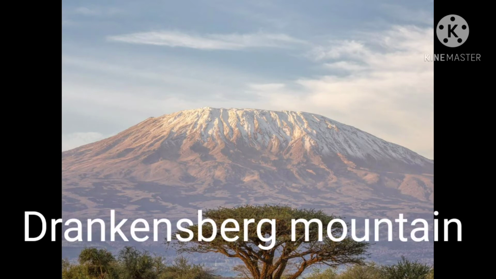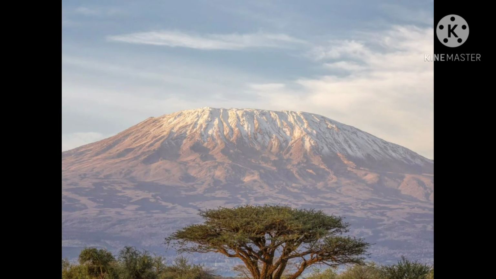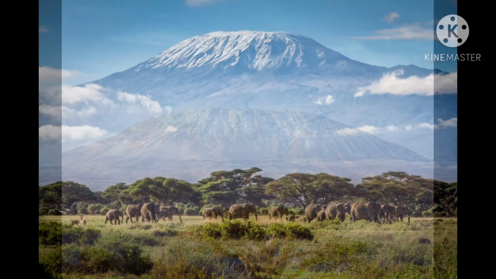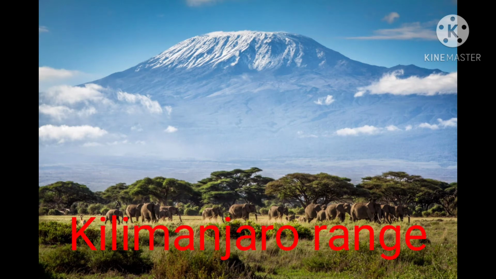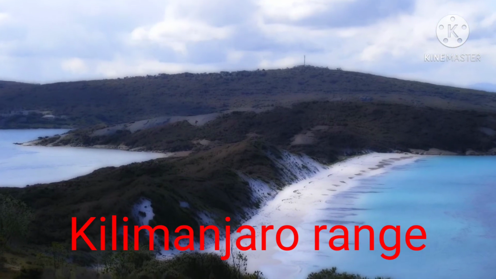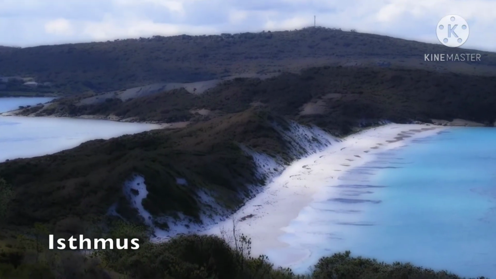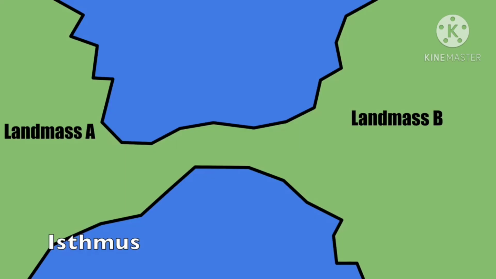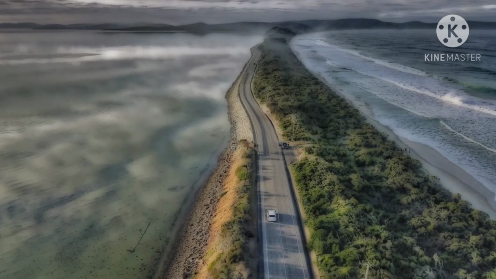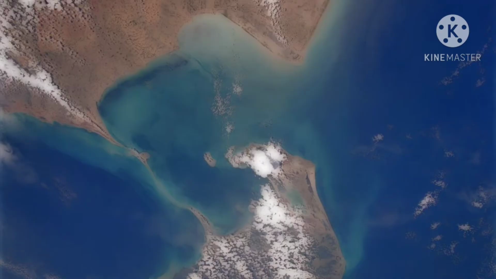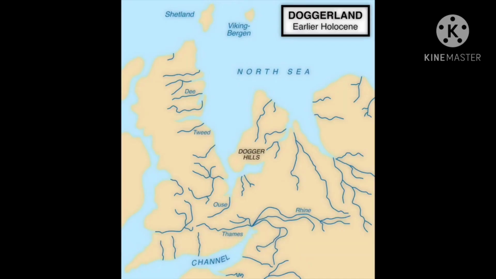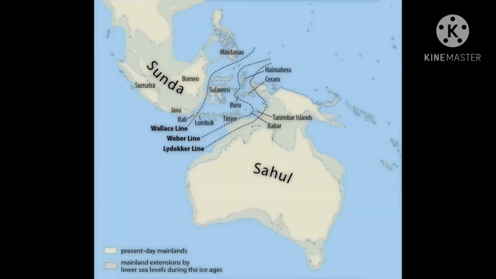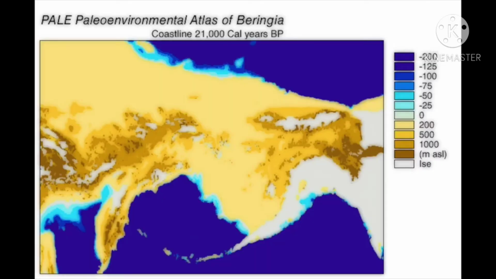Drakensberg Mountains. They are found along the southeastern coast. They are not true mountains but the tilted edge of the plateau. Kilimanjaro Range. Kids, it is in East Africa. It has the highest peak of Africa with a height of 5,895 meters. Although it is situated close to the equator, its peak is always snow covered because of its height.